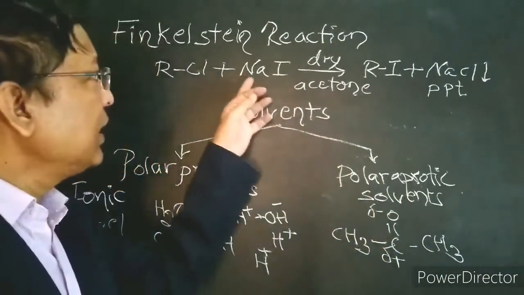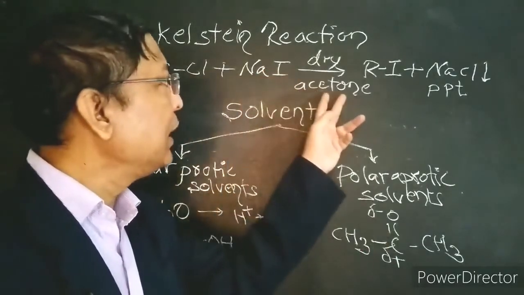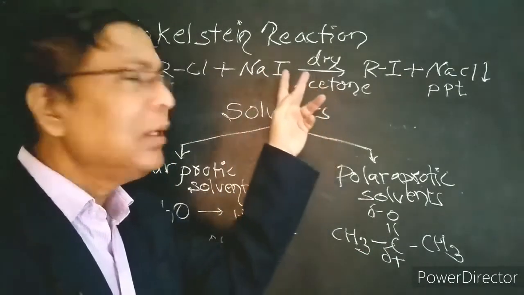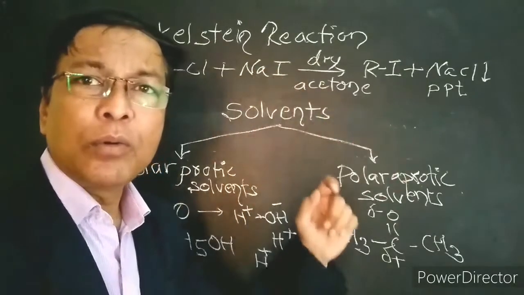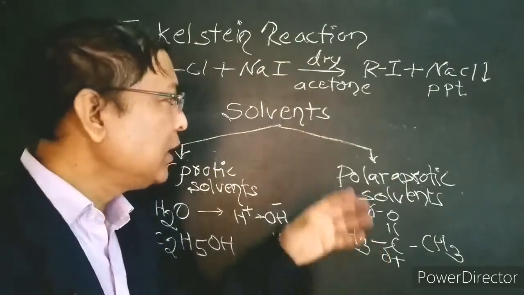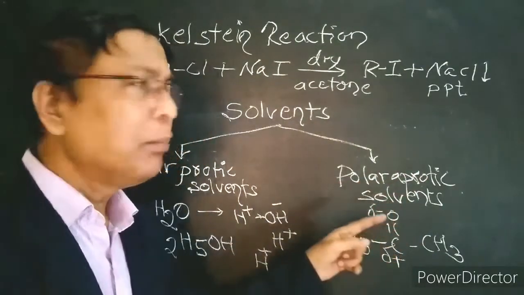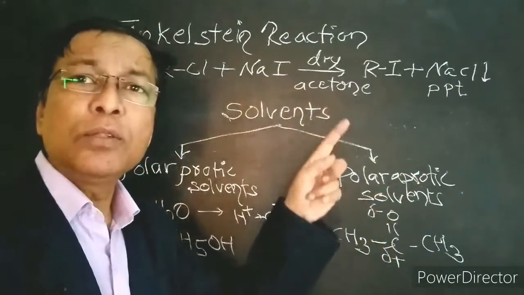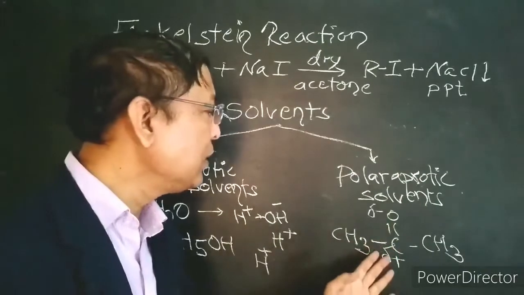If you see in this reaction, sodium iodide is soluble in acetone, but sodium iodide appears to be an ionic compound, even though it dissolves in polar aprotic solvent. Does this mean that sodium iodide is more covalent in nature as it is soluble in dry acetone?